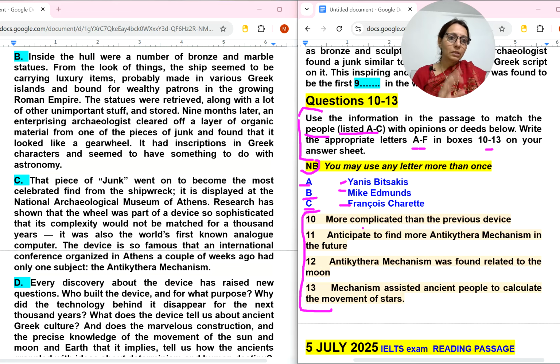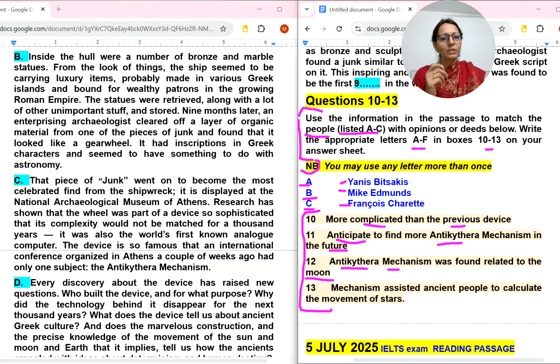Definitely we will read all the questions first. More complicated than the previous device. So more complicated than the previous device. Means the previous was simple, but here now more complications, more designs and something they have added. Anticipate, yeah, this word is important. To find more anti-kythera mechanism in the future. So anticipation, definitely it is always for the future. Anti-kythera mechanism was found relating to the moon.